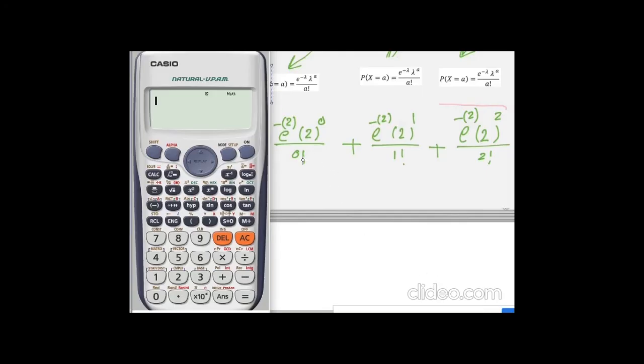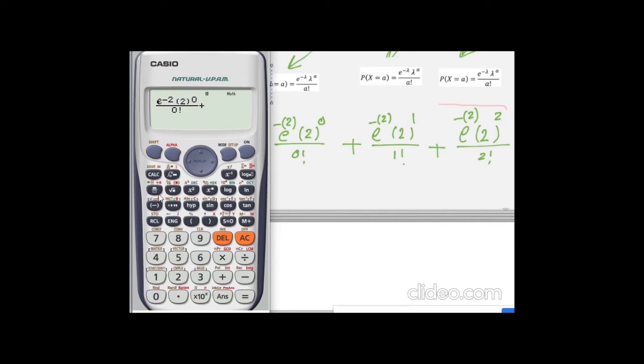Then now I will try to compute those 3 fractions inside the calculator. Then I will type the fraction number 1. I have exponential, then shift with ln. The power of this exponential negative 2, then negative 2. After that, all of that multiplied by 2, but all to the power 0. Nice. Divided down by 0 factorial, then divided by 0 factorial.